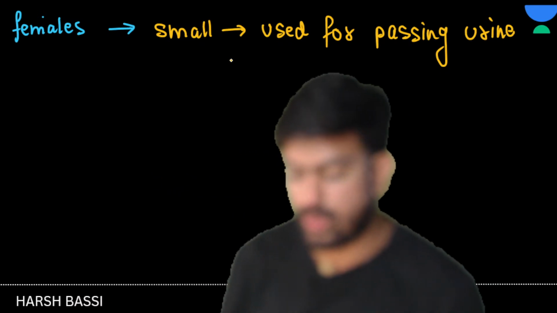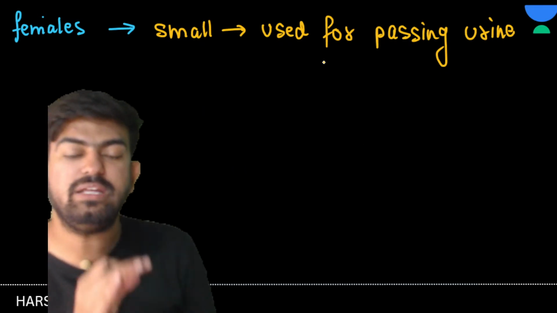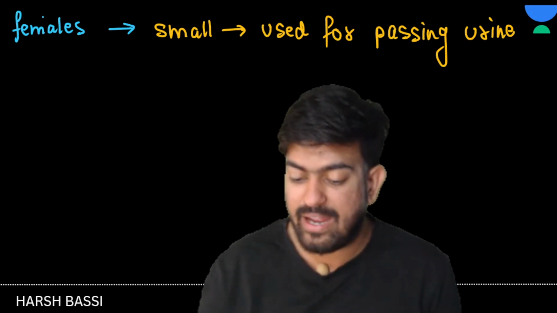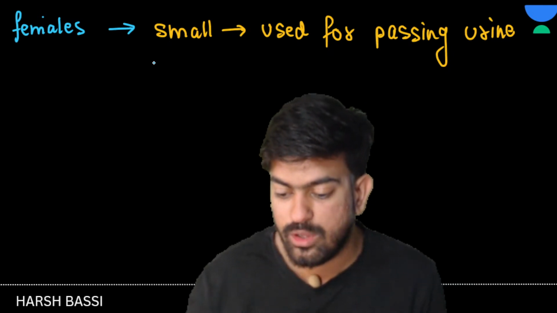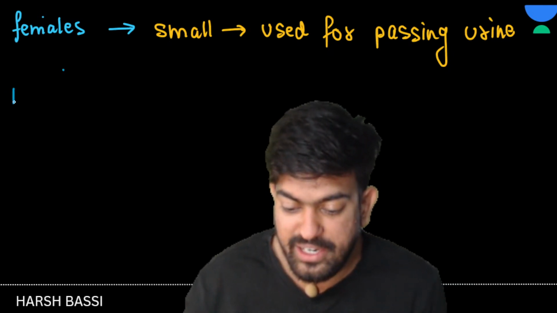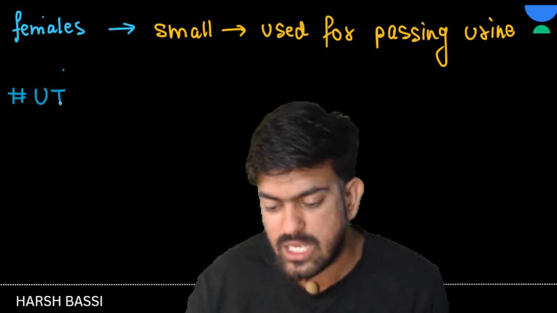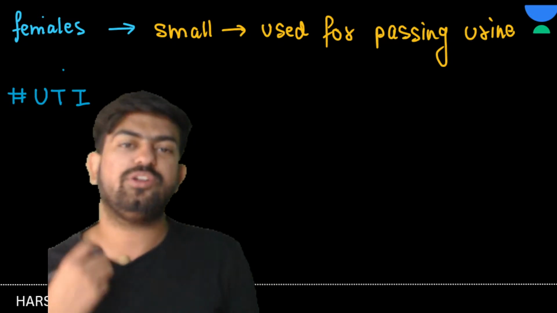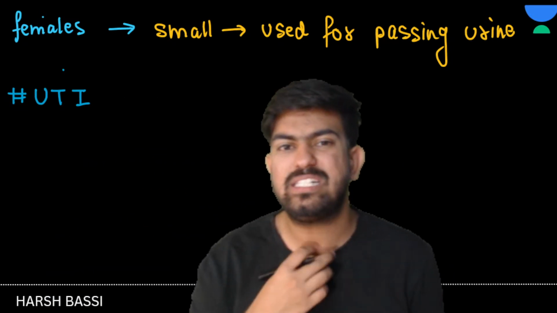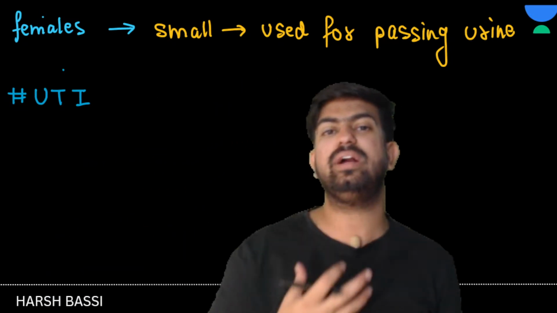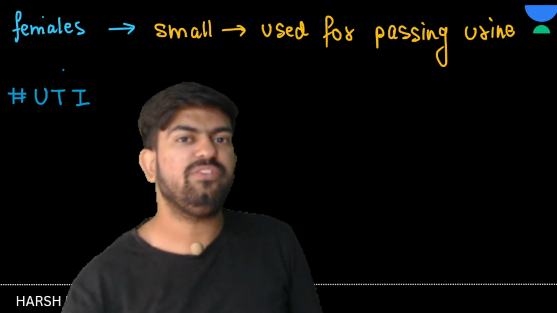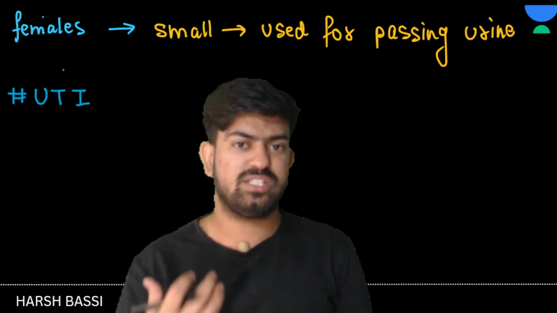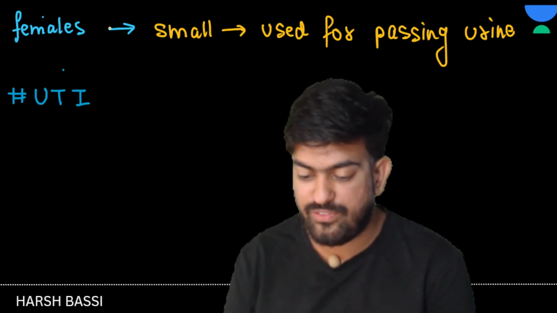Okay. So in females the urethra is small, used for passing urine. Now, you might have heard about UTI, the urinary tract infection. How does it happen? You might have also observed that whenever you go out and use lots and lots of public toilets, sometimes we feel a burning sensation, right? These are the symptoms of urinary tract infection.